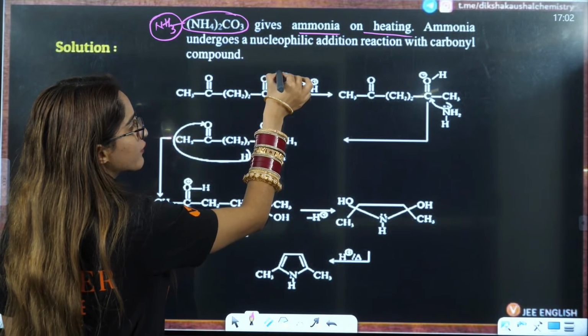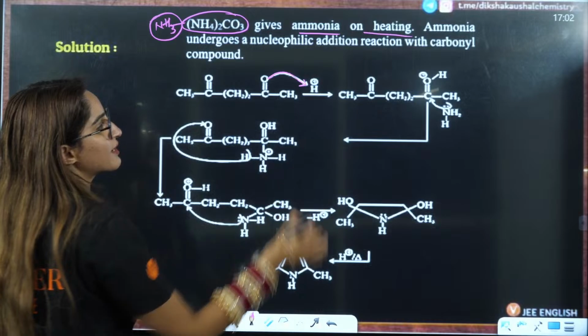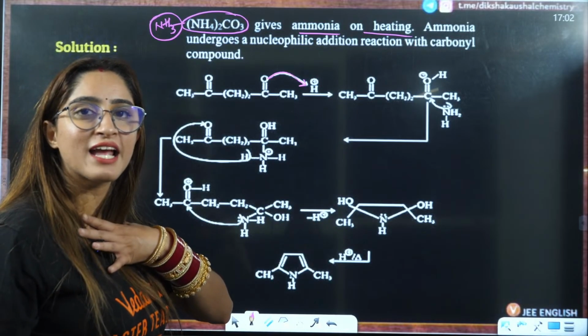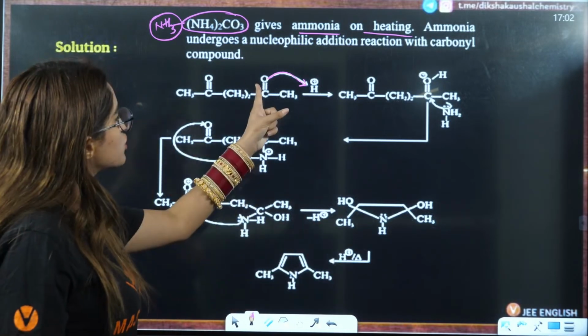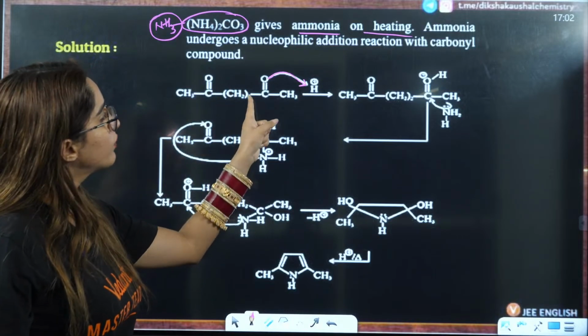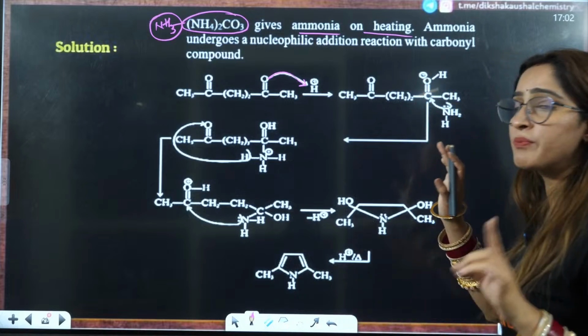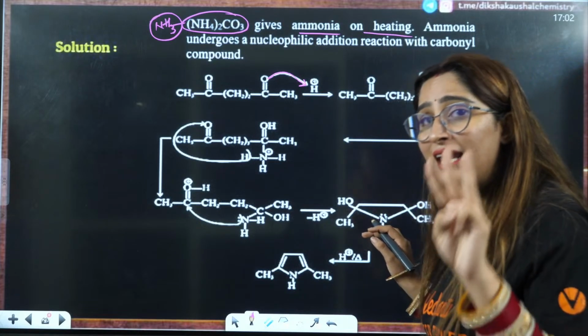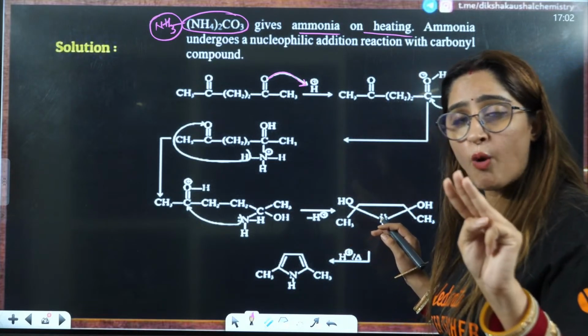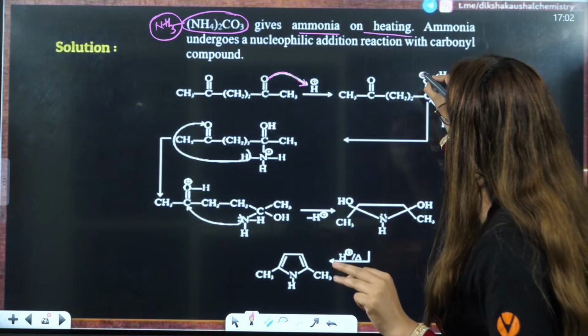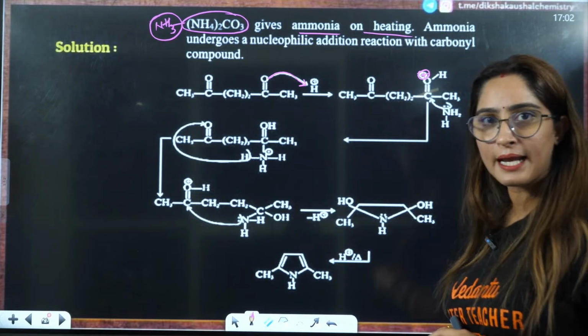So this O negative, because it is electronegative, is going to attack here. Negative always gets attracted towards positive. So this is going to attack here, right? You will have the attachment of this H on this position. Oxygen, because now it is bonded with 3 bonds, is going to have a positive charge here, right?